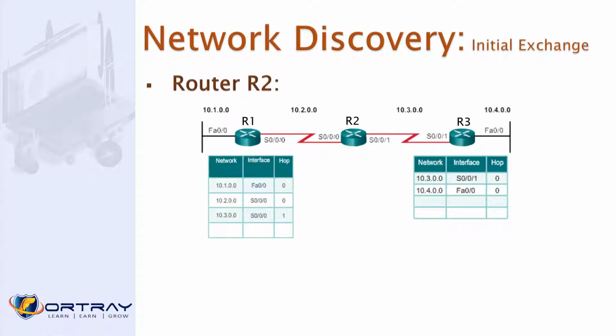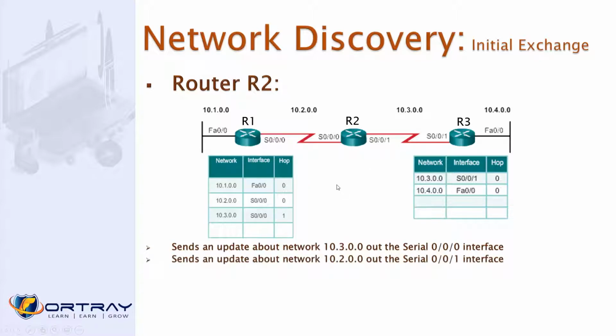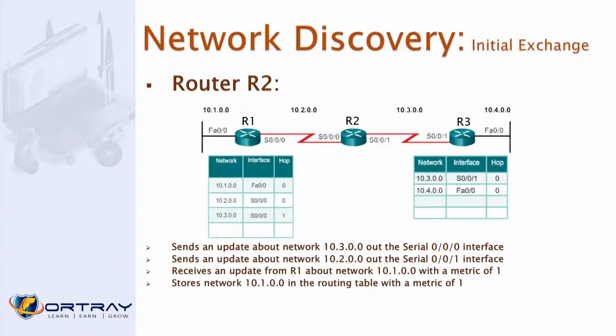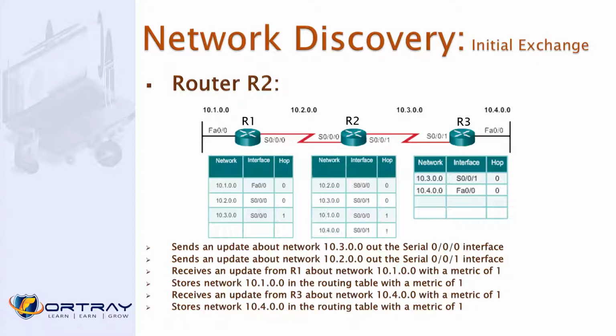So now what happened at router 2? Send an update about the 3.0 on serial 0. Now we also receive the update on S0/0 as well. Receive an update from R1. Store the network in the routing table with its metric, and you see right now R2 has discovered all the routes. Each router, R1 and R3, is sending this information to R2, so he has actually completed his routing table.